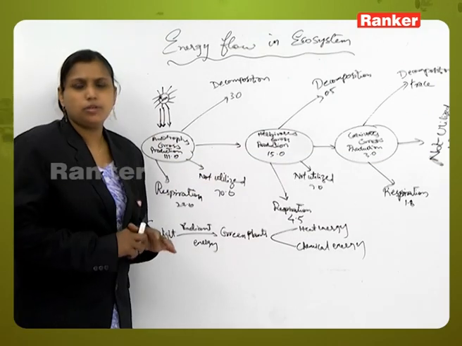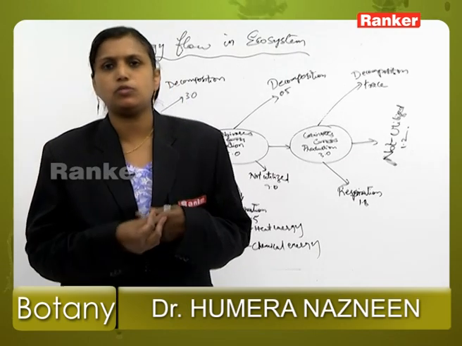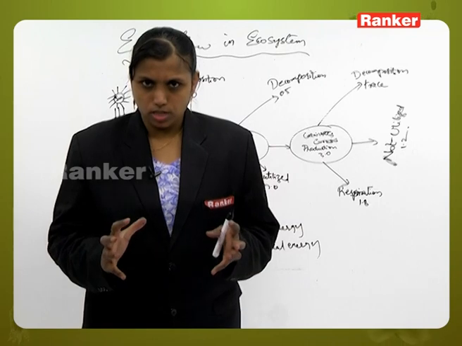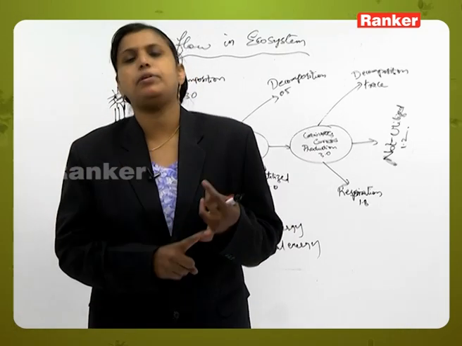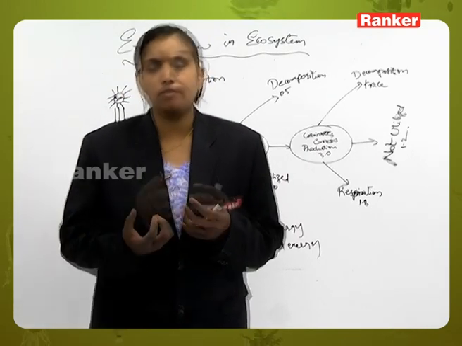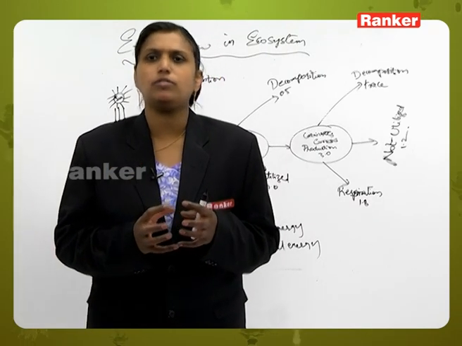Now, the most important thing here: we have studied ecosystem, components of ecosystem, types of pyramids, food chain, food web, right? But the basic idea behind each ecosystem, or under total ecology, is the main source of energy. We have studied pyramids of number, biomass and energy, right? So everything is going smoothly, but from where do we get the energy? The sole source of energy which is present is the sun.